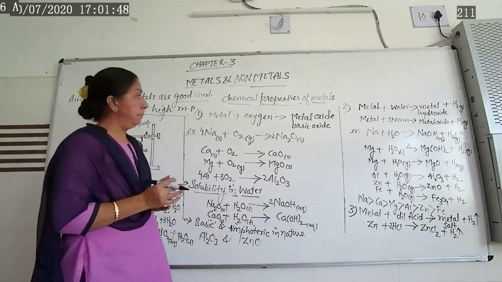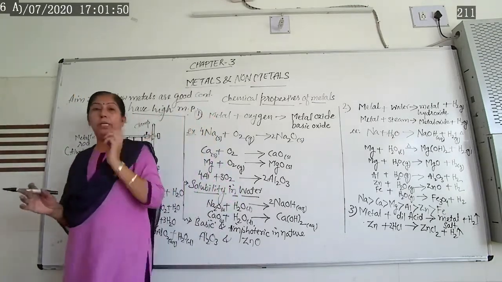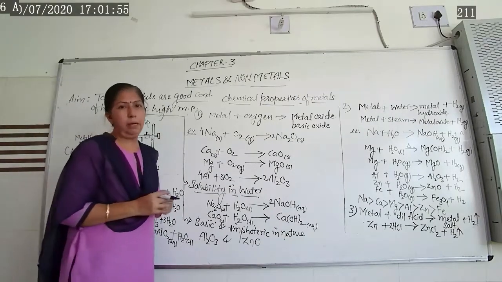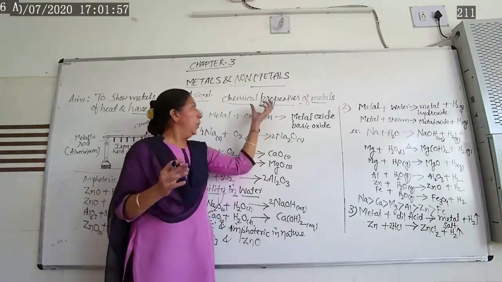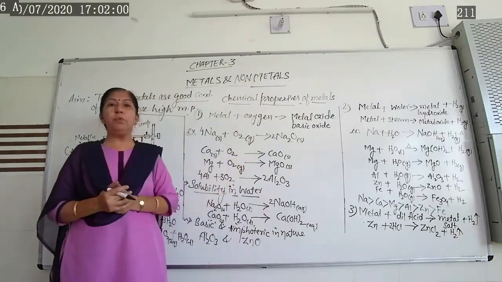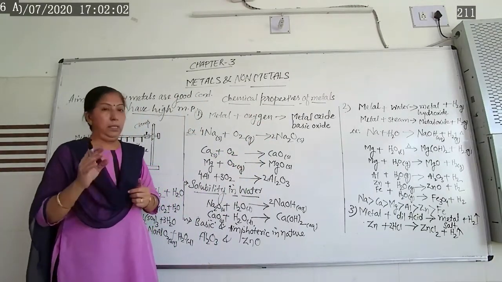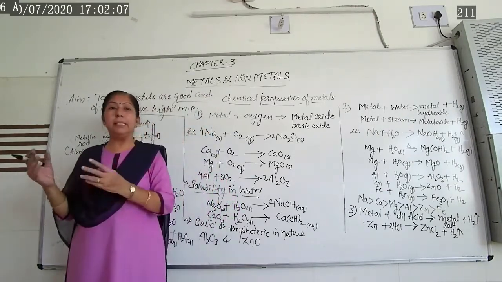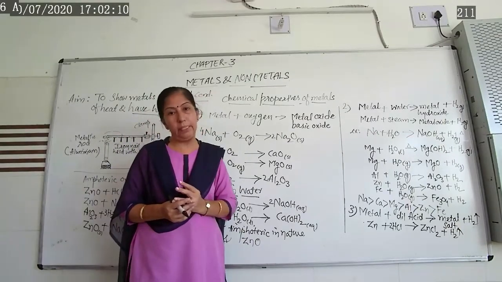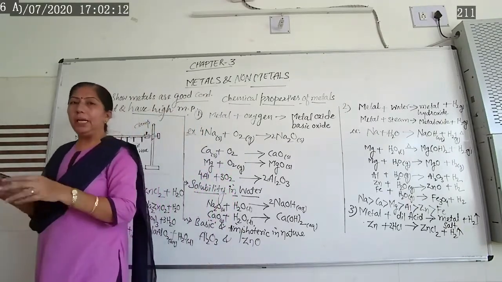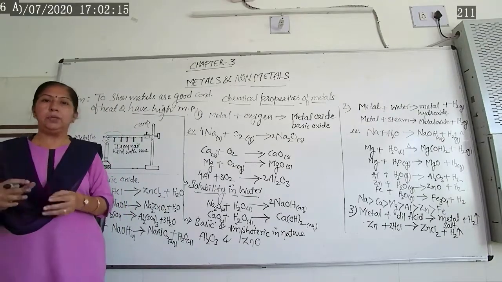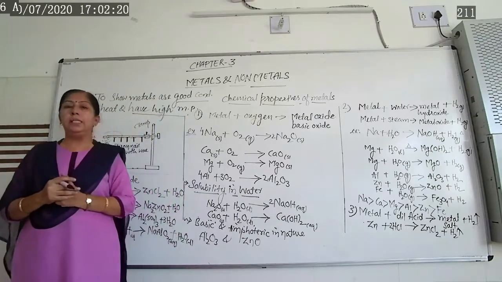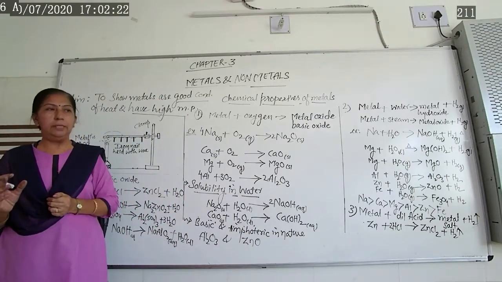Now, as in the previous lecture we have discussed their physical properties, let us start with the chemical properties of metals. First we will learn about metals. In the previous period, we discussed that metals are electropositive in nature. That means they have a tendency to lose electrons from the outer shell and form positive charge. That's why we say they are electropositive in nature.